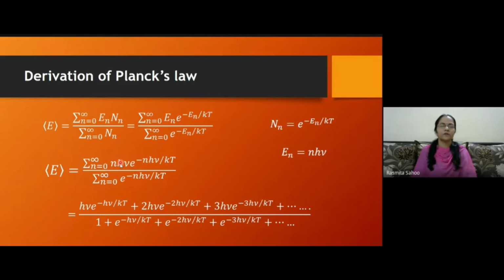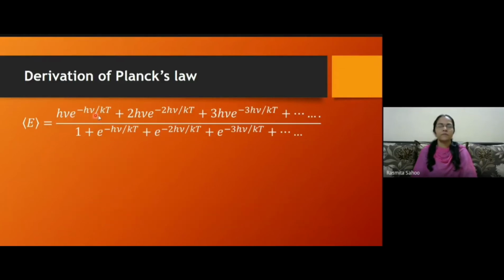For n equal to 0 the term will be 0 in the numerator, so it starts from 1, but in the denominator it starts from e to the power minus 0, which is 1, plus e to the power minus h nu by kT. So this is just the expanded summation. From here you can see I can take h nu common, and e to the power minus h nu by kT is common everywhere.